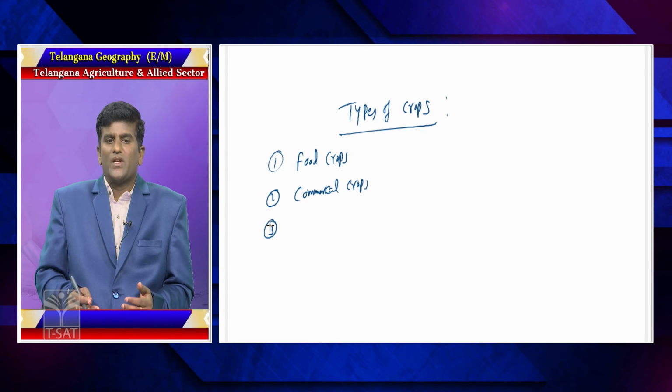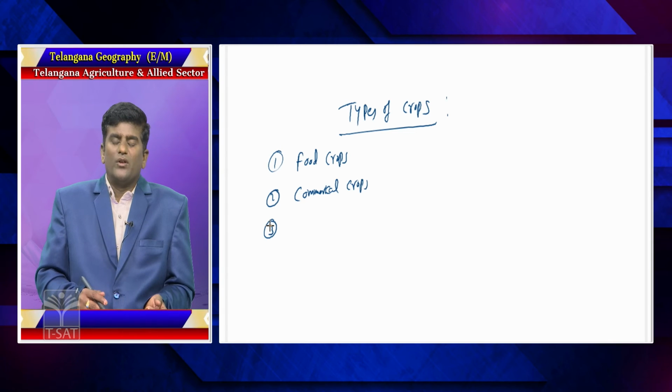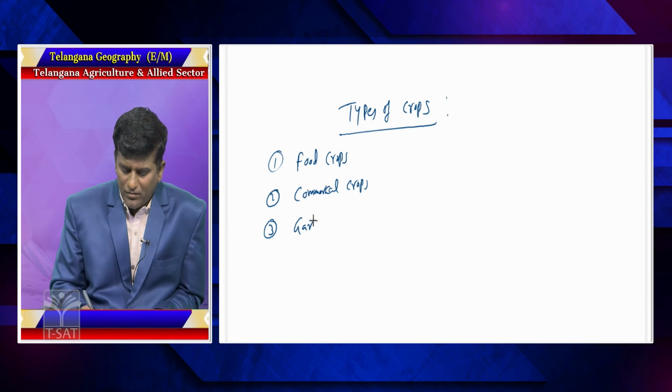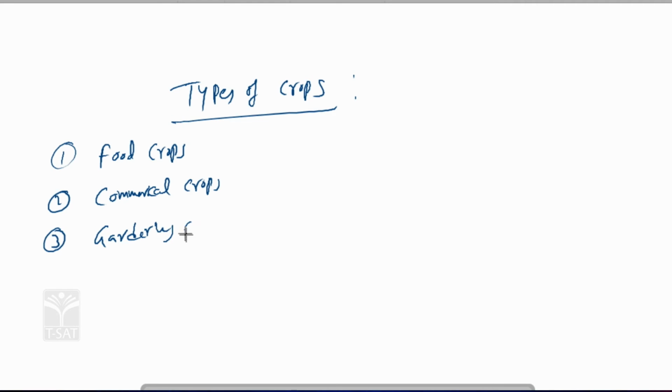First one is food crops. Second one is commercial crops. Third one is gardening crops. And the fourth one is horticulture crops.